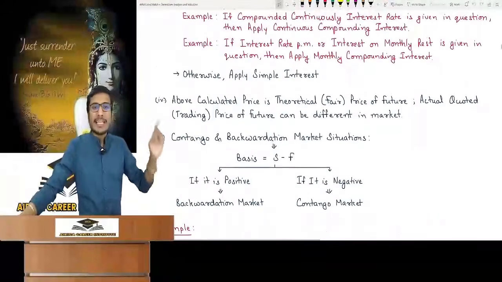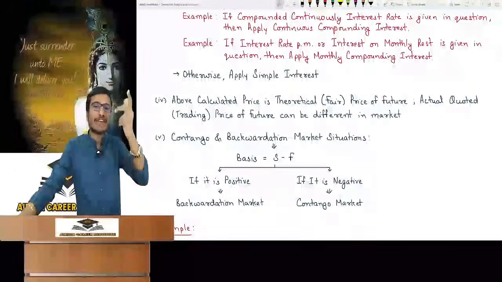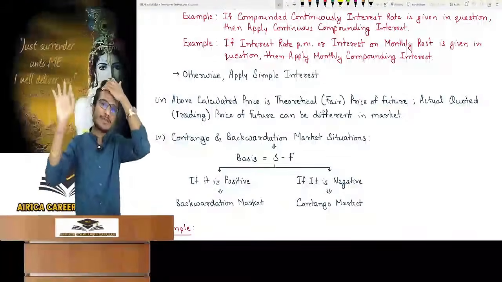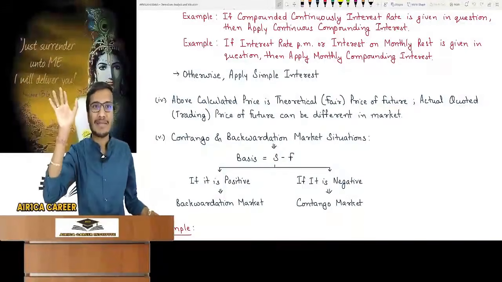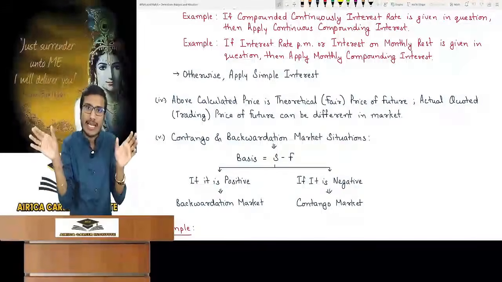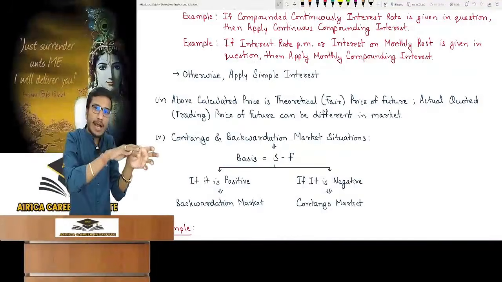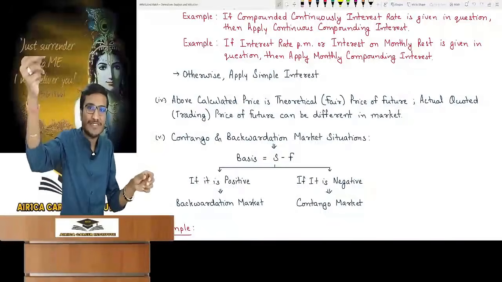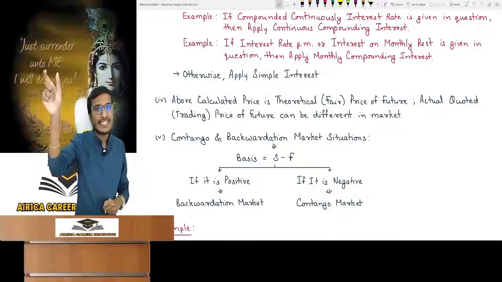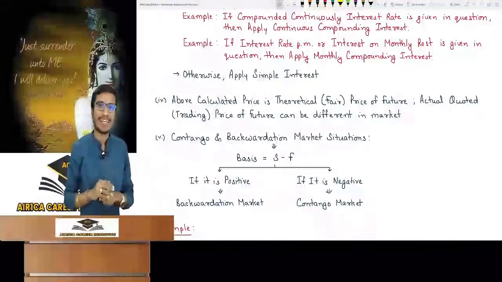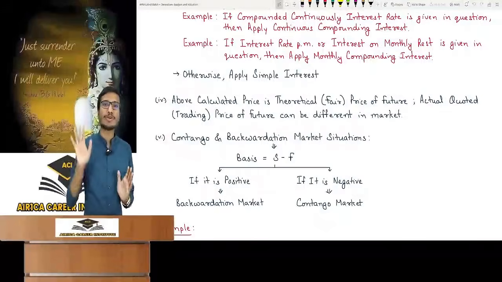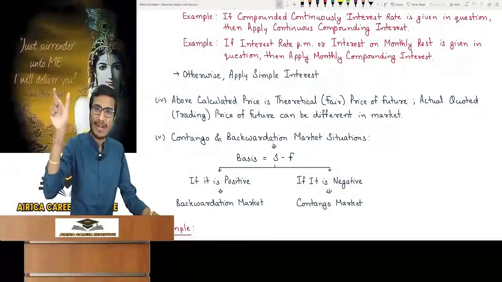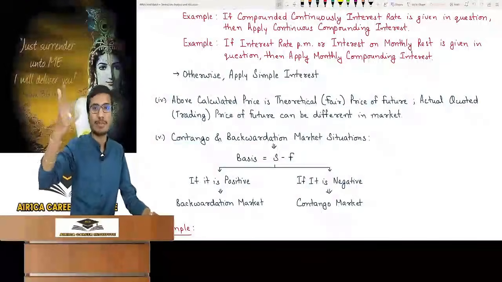Now check this. What we have learned to calculate is the theoretical or fair price of the future. In the market, the quoted trading price can be anything, for example, the market is at rupees 2500 in our example. Understand that share price and futures are two different products. For example, the share of Reliance is a different product and Reliance future is a different product. It has its own separate trading in the market, continuously going on as per demand and supply. The price changes from time to time daily. The actual quoted price of the future can be anything. This is just a theoretical fair price. To do a transaction contract in the market, it should be based on the quoted trading price.